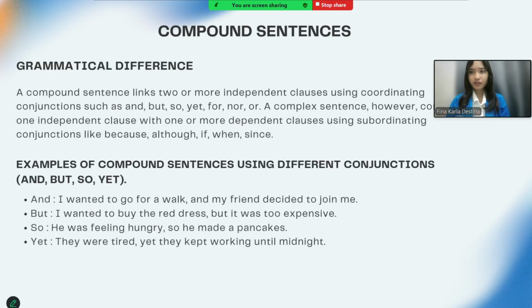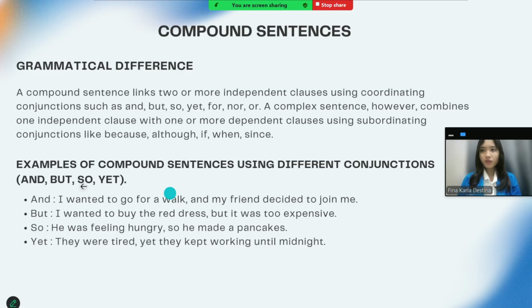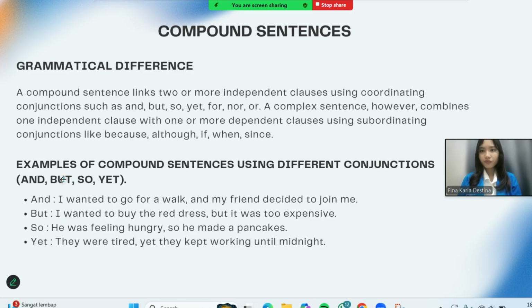Grammatical difference. A compound sentence links two or more independent clauses using a coordinating conjunction such as and, but, so, yet, for, nor, or. A complex sentence, however, combines one independent clause with one or more dependent clauses using a subordinating conjunction like because, although, if, when, since.